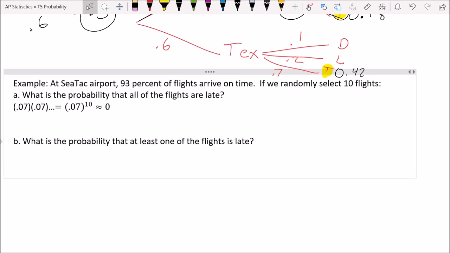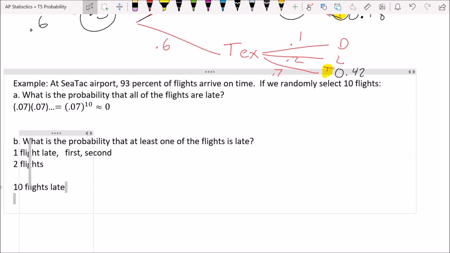Now, what is the probability that at least one of the flights is late? It might sound like a similar question, but until you know the trick to it, this question's way, way, way harder. Because when we say at least one of the flights is late, what are all the different things that could happen? We could have one flight late, or 2 flights late, and so on, all the way down to 10 flights late. And yet it gets even worse than that, because if you have 1 flight late, it could be the first flight that's late, or the second flight that's late. You don't know which one it is. So there's so many different ways that at least 1 flight could be late.